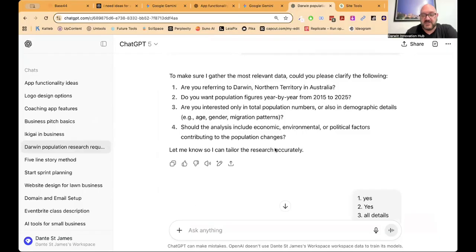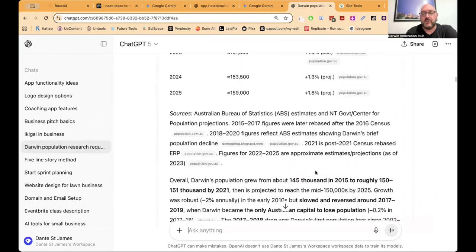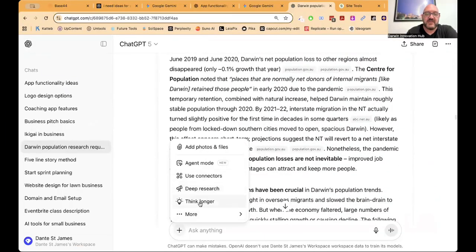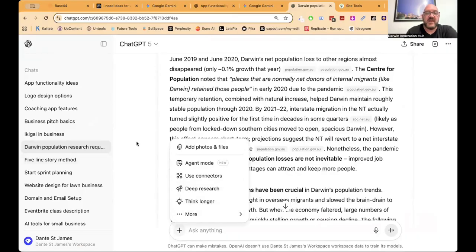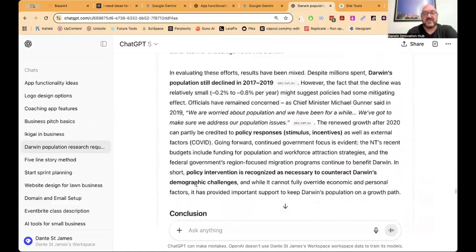And it asked me these questions. I answered those questions, and then it popped out this long report that I then wanted to turn into using the Canvas tool. So again, this is under here, Canvas, the more, and then Canvas, and that will start creating these HTML files that you can use on the internet yourself.